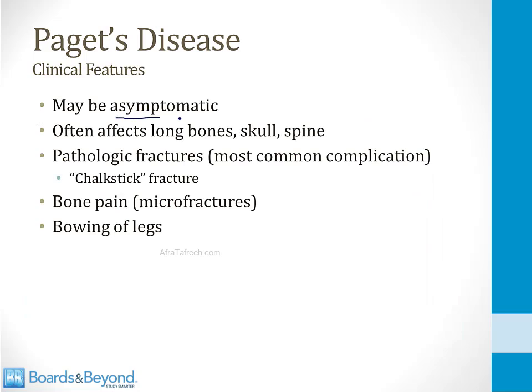Paget's disease may be asymptomatic. It's sometimes picked up when an X-ray is done for another reason and evidence of Paget's disease is seen. It often affects the long bones, but also the skull and the spine, and the most common complication is a pathologic fracture, classically a chalk stick fracture, where the bone breaks like a piece of chalk. I'll show you a picture of this in a minute. Patients can also have bone pain from microfractures within the bone, and sometimes patients who have Paget's disease of the long bones of the legs can develop bowing of the legs.